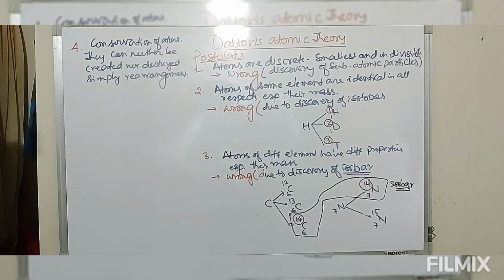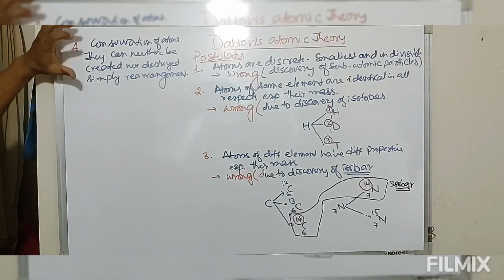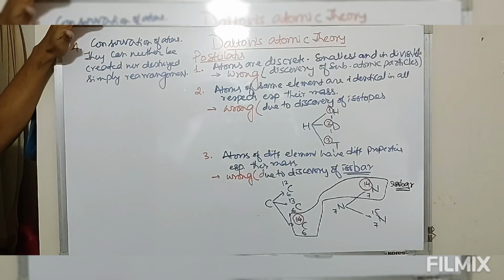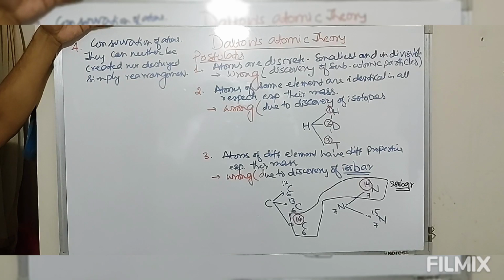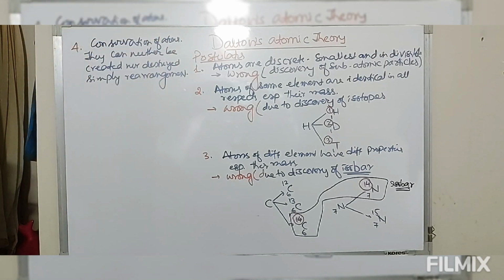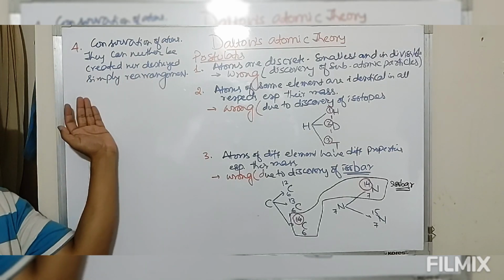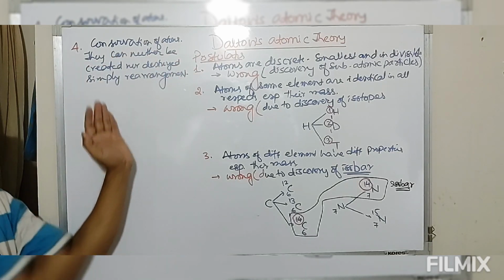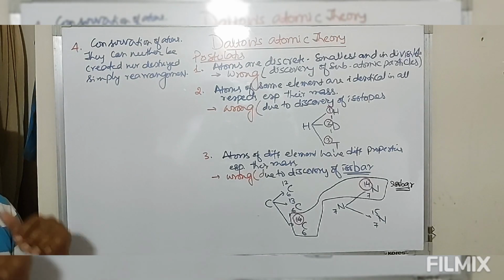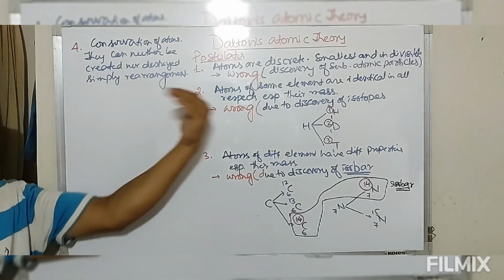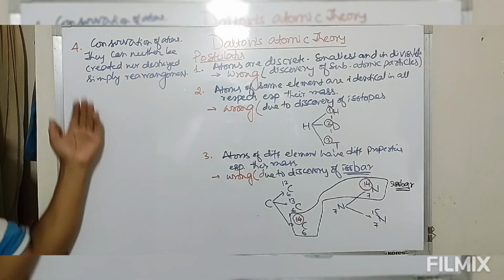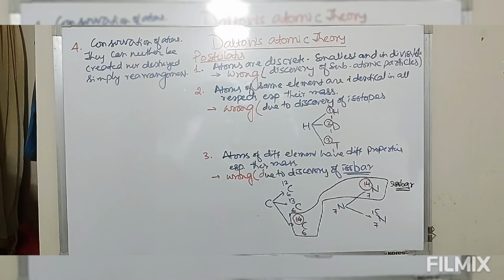So now look at this, we have a fourth postulate which says in a chemical reaction these atoms can neither be created nor destroyed. That is simply rearrangement of atoms from one form to another form. Means before the chemical reaction and after the chemical reaction, the number of atoms must be the same on both sides, reactant side as well as product side. That is what we mean by the term conservation of atoms, atomic conservation.